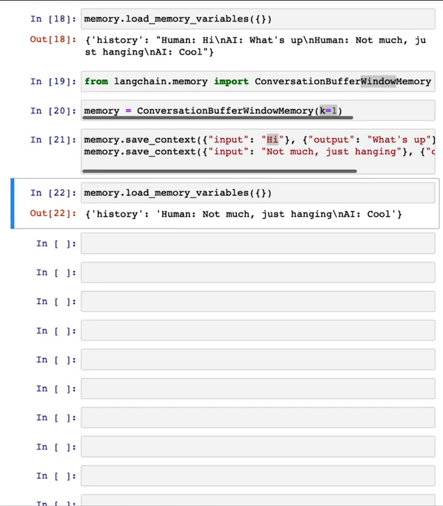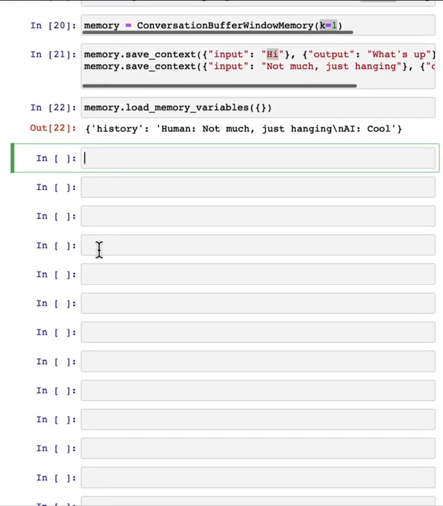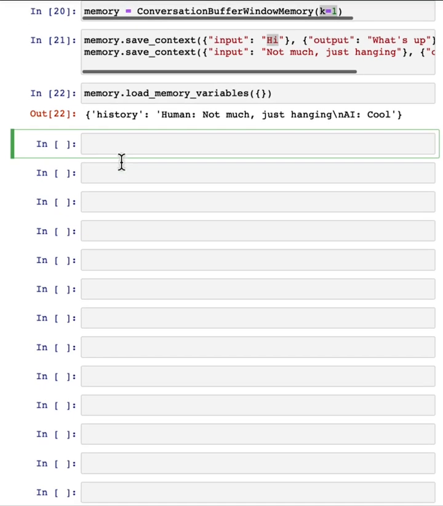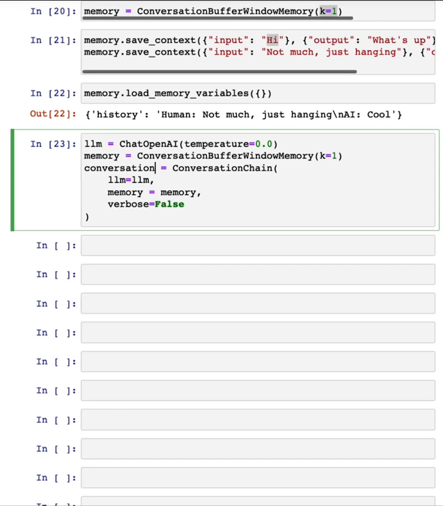This is a nice feature because it lets you keep track of just the most recent few conversational turns. In practice, you probably won't use this with k equals 1. You use this with k set to a larger number, but still this prevents the memory from growing without limit as the conversation goes longer.